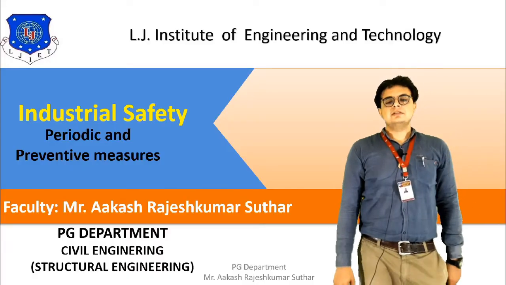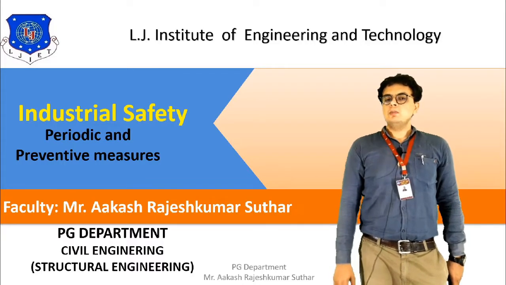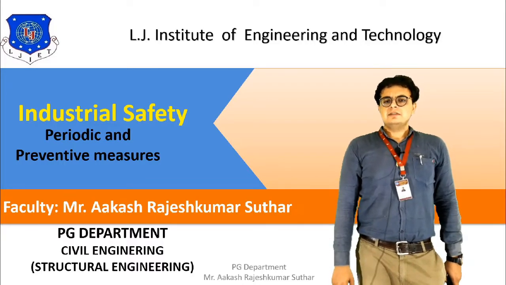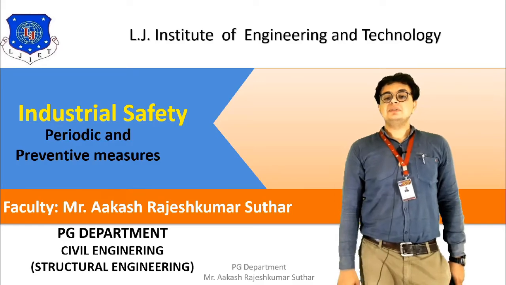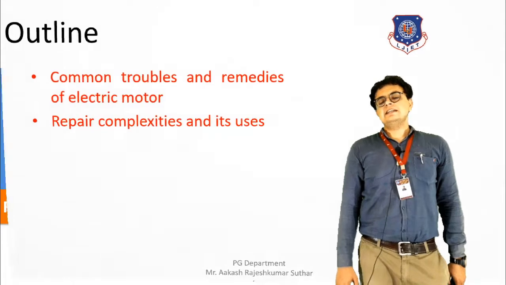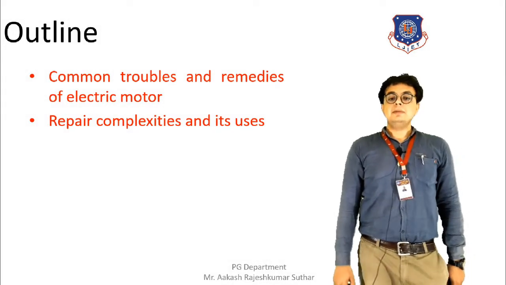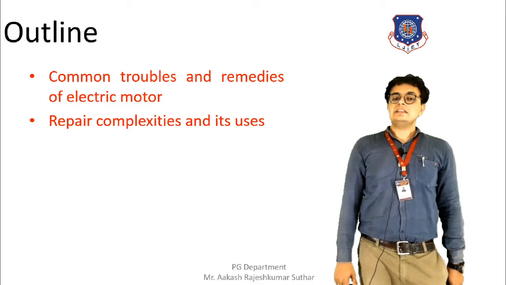Hello students. So let's continue with the chapter of periodic and preventive measures. Let's further discuss what we are going to discuss in this session. First of all, let's see the outline. The outline of this session is common troubles and the remedies of the electric motor.